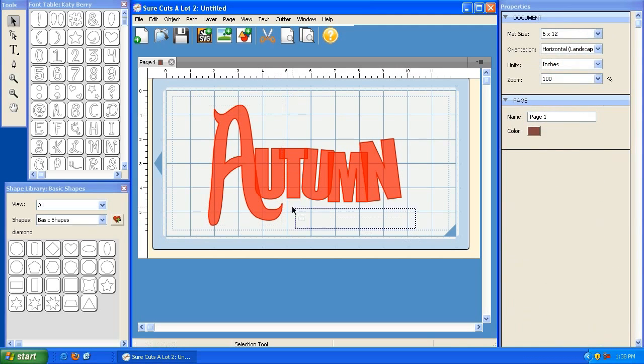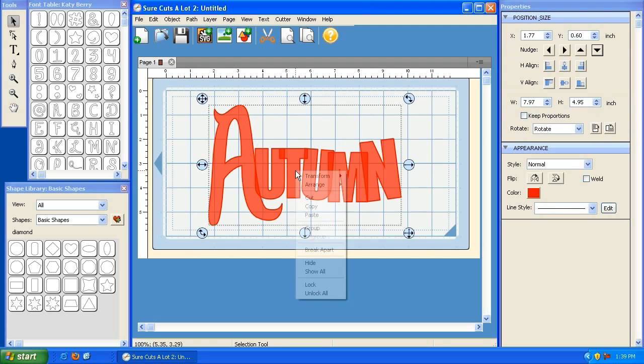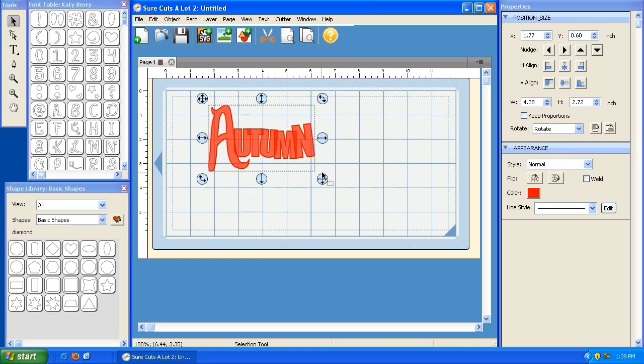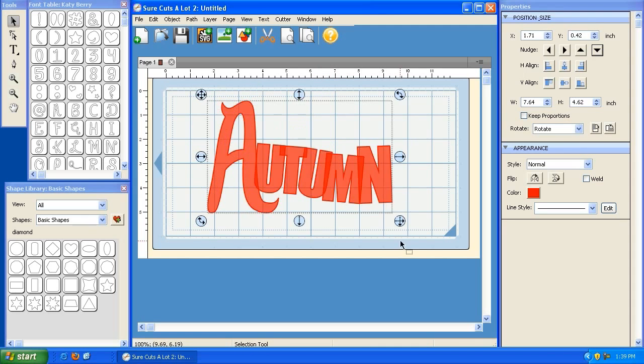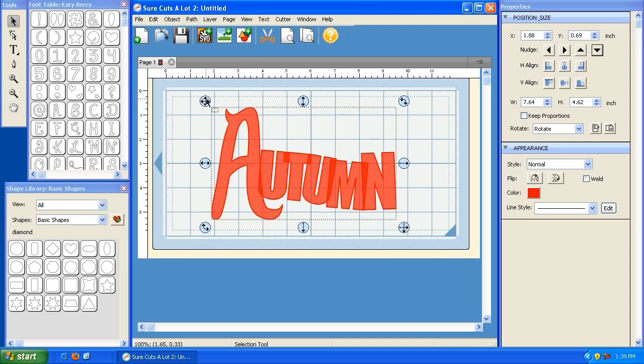And again, if I'm totally happy with this and the size and everything, I can highlight the entire element, right-click, and then group it all together. So now, when I click anywhere on any of these letters, the entire group of elements will be selected, and I can edit them all together. I can rotate them together, I can make them big or small, so on and so forth.